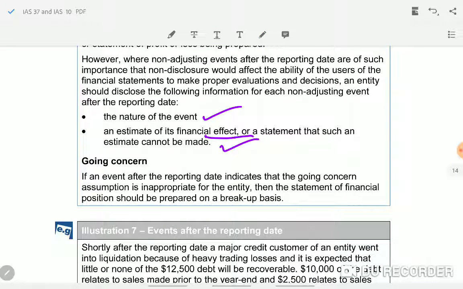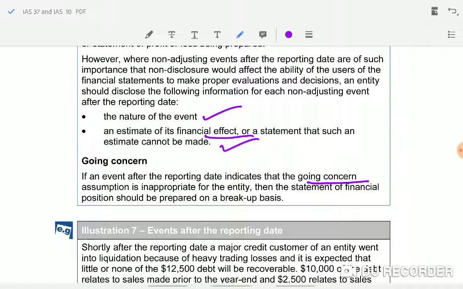Again, something happens. What is going concern, do you know? First of all, this is the assumption that the company will continue forever. That is the going concern concept. When companies are preparing financial statements, they don't think how long they'll be carrying on business. The assumption is the business will go on forever. At least for the next 12 months they will check whether there is any problem, whether the company will be closed down or not.